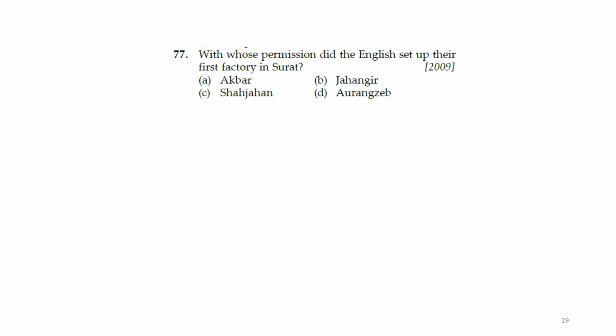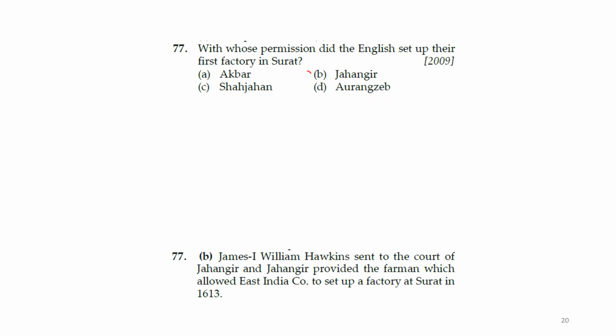Next question. With whose permission did the English set up their first factory in Surat? You can see this like 2007, 8, 9. A similar kind of question came in a different form. Akbar, Jahangir, Shah Jahan, Aurangzeb. I think this question is very easy, it was Jahangir. James I sent William Hawkins to the court of Jahangir, and Jahangir provided the farman which allowed the East India Company to set up a factory at Surat in 1613.